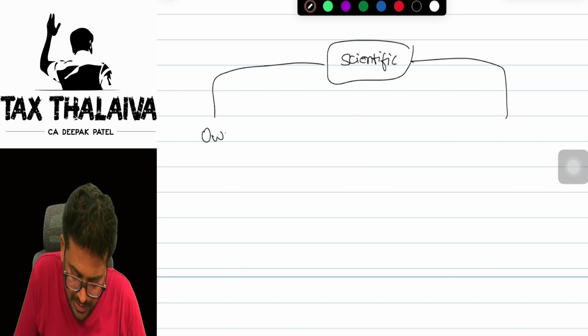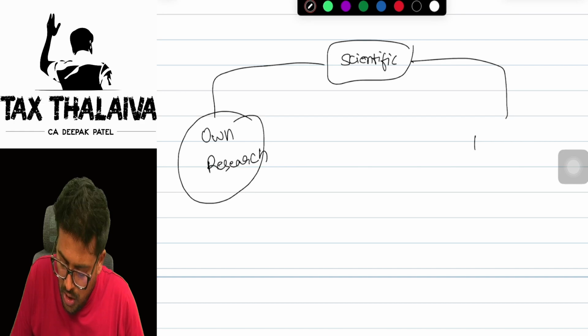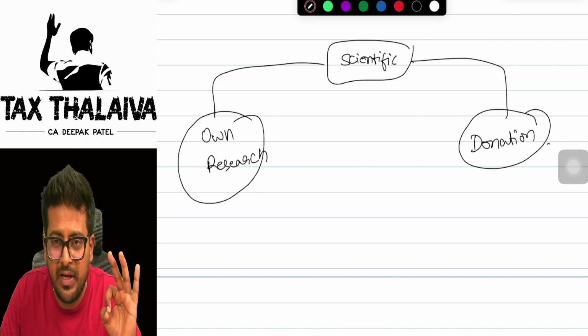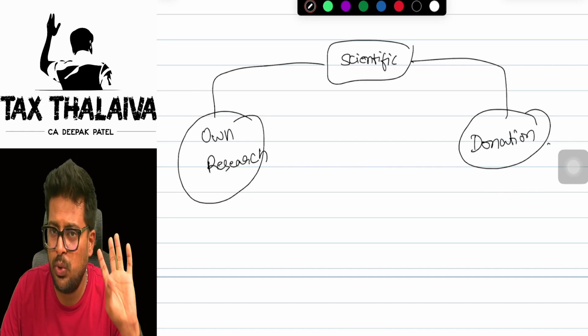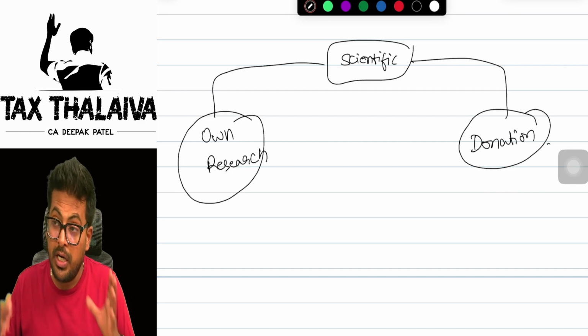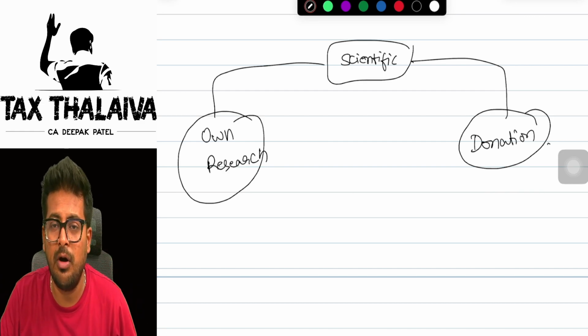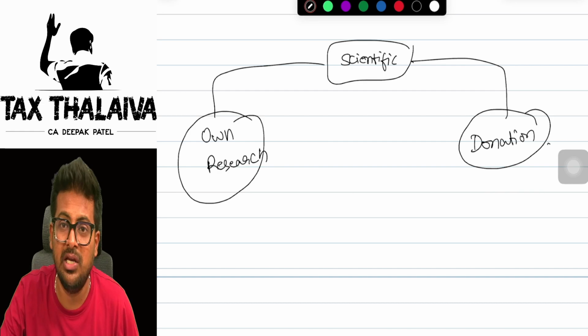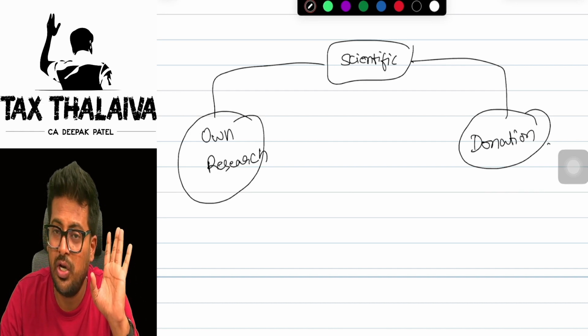One, your own research in your organization, or a donation. So, for scientific purposes, in two ways you can spend money. One, you do your own scientific research. Number two, you can give in the form of donation so that the other person can carry out the scientific research. Are you getting this?